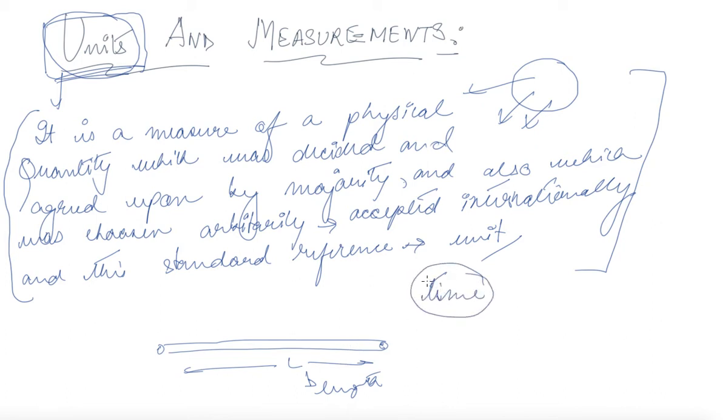So time is a basic fundamental unit and it cannot be derived from any other unit. So time is also a fundamental unit. Now there are two types of unit. One are fundamental or base units.